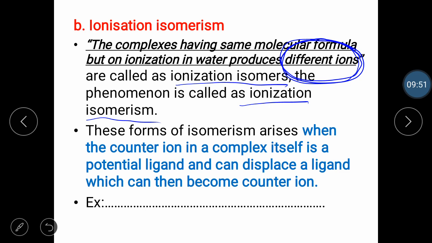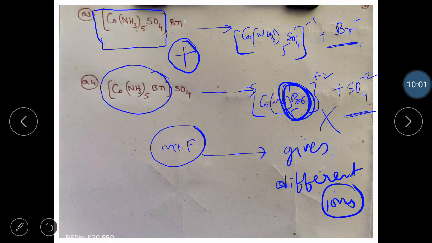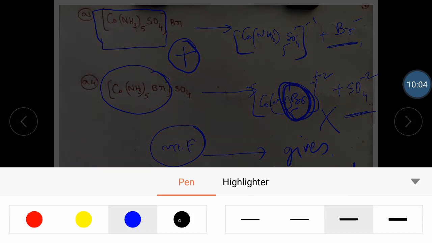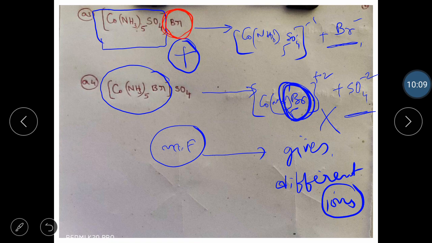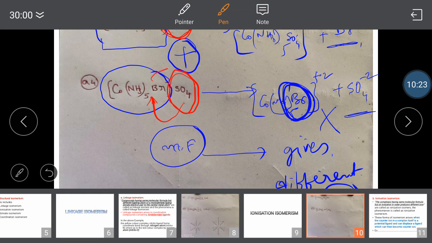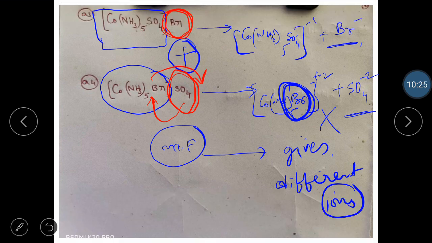Kindly understand one more thing. Ionization isomerism is possible only when there is a counter ion. What is a counter ion? Any ion which is present outside the square bracket is called a counter ion. So here Br is the counter ion, here SO4 is the counter ion. If the counter ion is able to take the place of the ligand, and the ligand is able to take the place of the counter ion, then only this type of isomerism is possible.